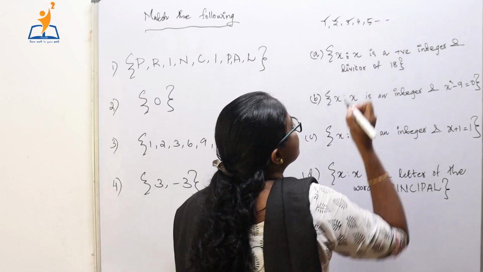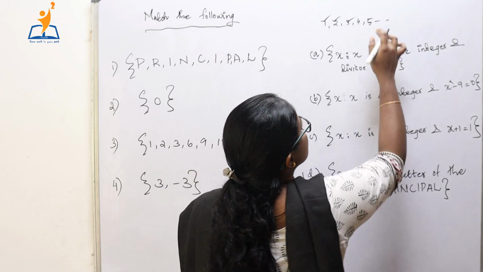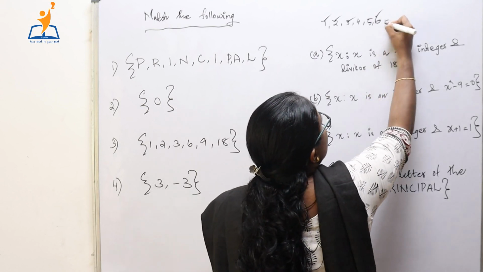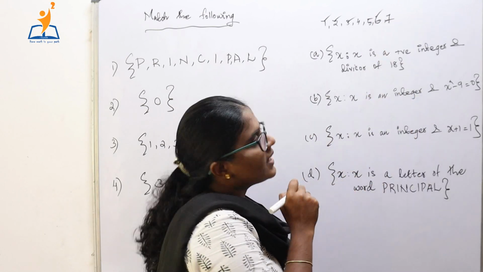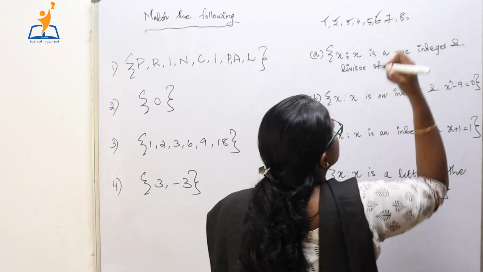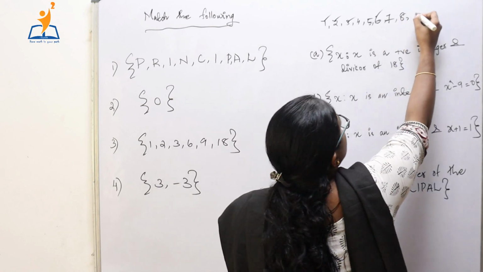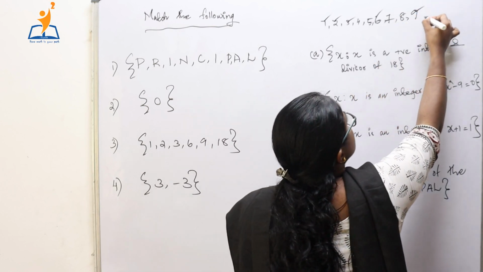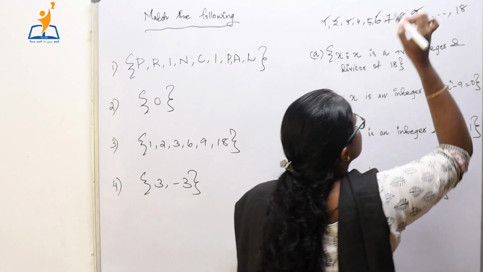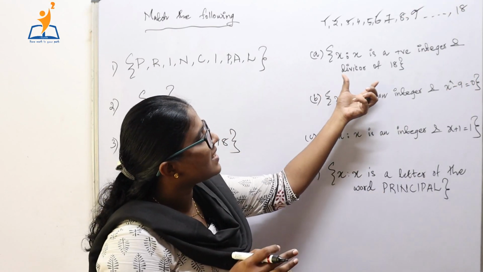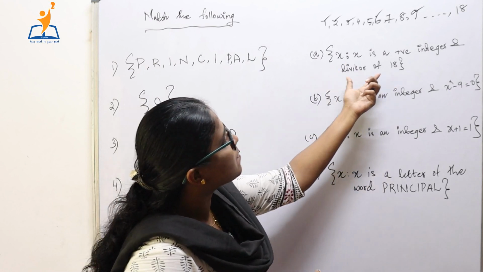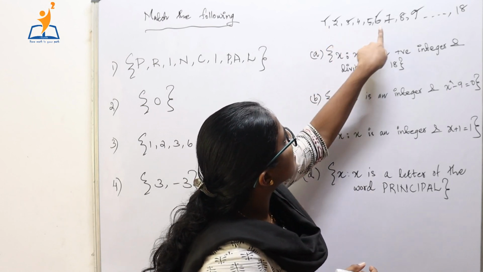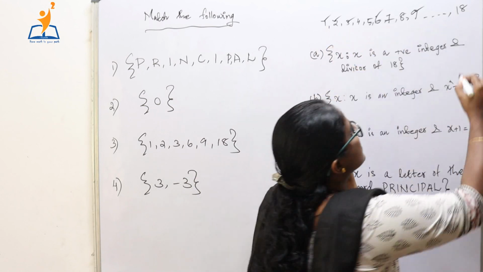Now we will check for 5. 5 also does not divide 18. Now 6. 6 will divide 18. Now what about 7? 7 does not divide 18. What about 8? 8 also does not divide 18. What about 9? 9 divides 18. Now, the only number which divides 18 again is 18 itself. Now, x is a positive integer and a divisor of 18. The numbers which satisfy that particular condition are 1, 2, 3, 6, 9 and 18.